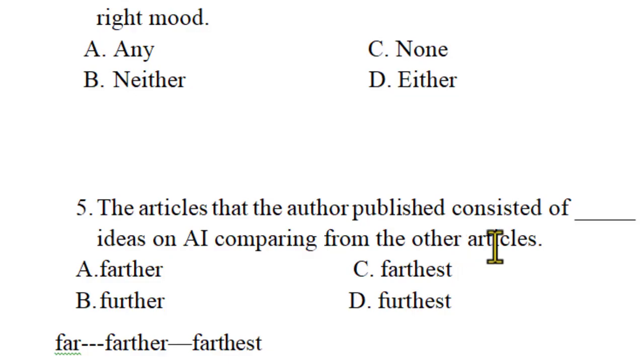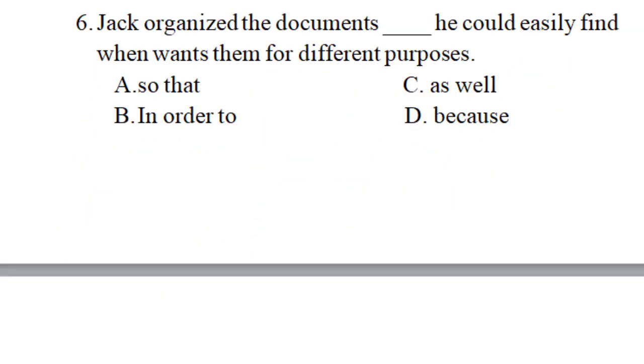So the article he published is compared with more than two articles. So the right word here is furthest.